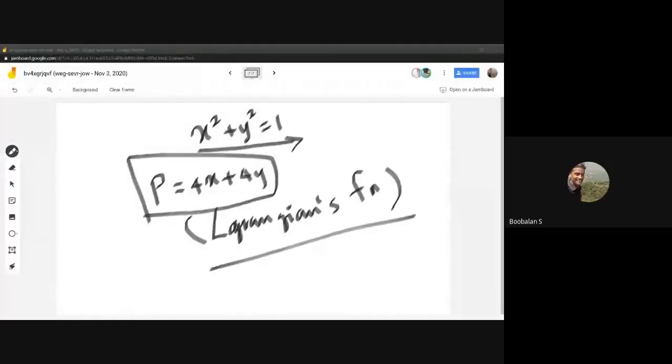Yeah, now think... one second. Yeah, I think Jamboard again is not getting set. Okay, no issue.